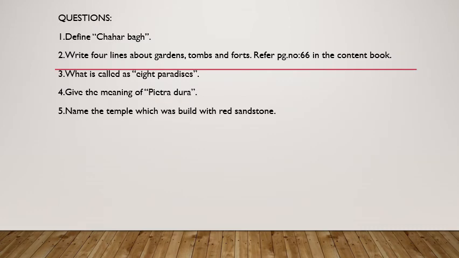Questions for this session. First question, define Charbagh. Second, write four lines about gardens, tombs, and forts. For this question, you have to refer to page number 66 in the content book. Third, what are called the eight paradises? Fourth, give the meaning of Pietra Dura. Fifth, name the temple which was built with red sandstone.